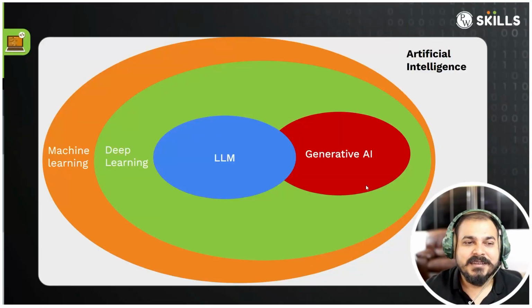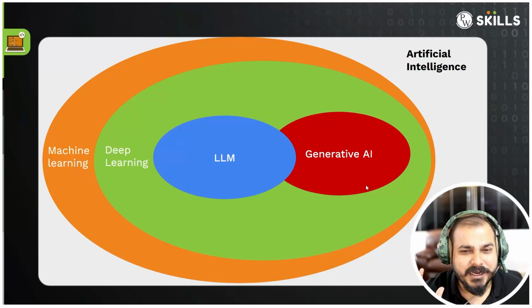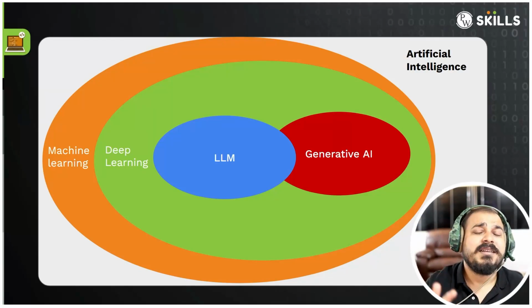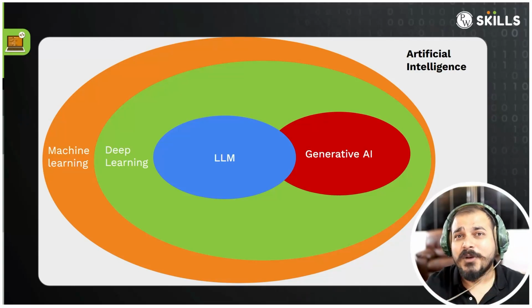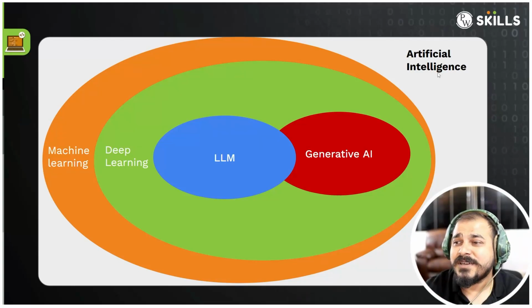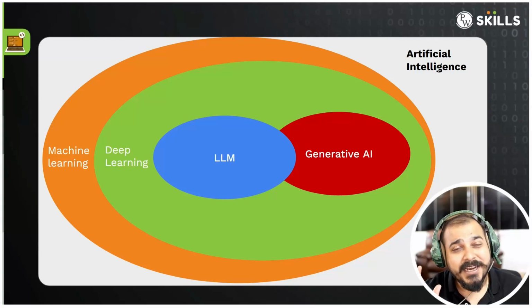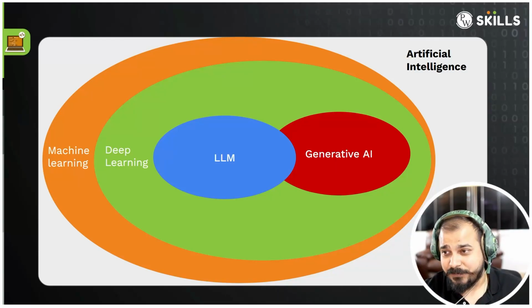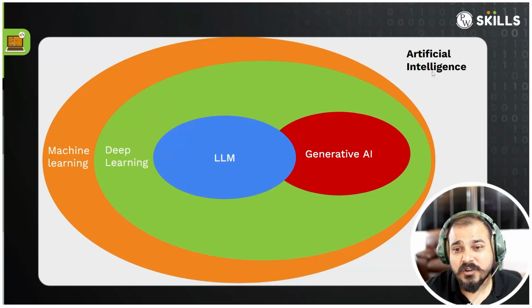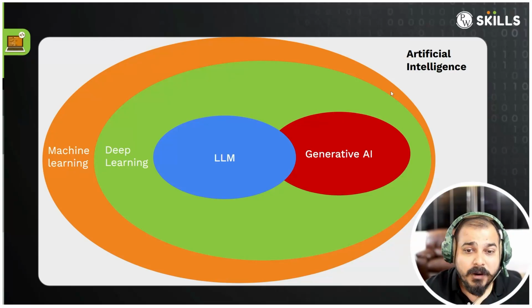Now, the first thing that you really need to know, if you have a small idea about machine learning and deep learning: if I consider this entire universe, I will basically say that it is called artificial intelligence, right? At the end of the day, whatever techniques you use, you really need to create an AI application. So artificial intelligence is obviously there. If I talk about machine learning, it is nothing but a subset of artificial intelligence, right?